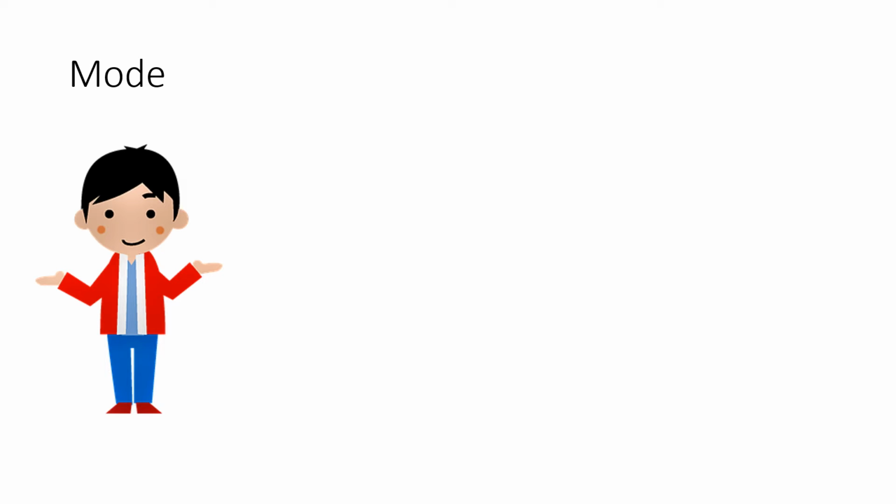The mode tells us what's most popular. If we ask a bunch of people to pick a number between 1 and 10, we'll get a lot more people saying 7 than 8. Unlike median and mean, there can be more than one mode. Something is known as bimodal if there's more than one peak. Modes are mostly used in surveys and elections, or finding out if there's more than one population in a sample.